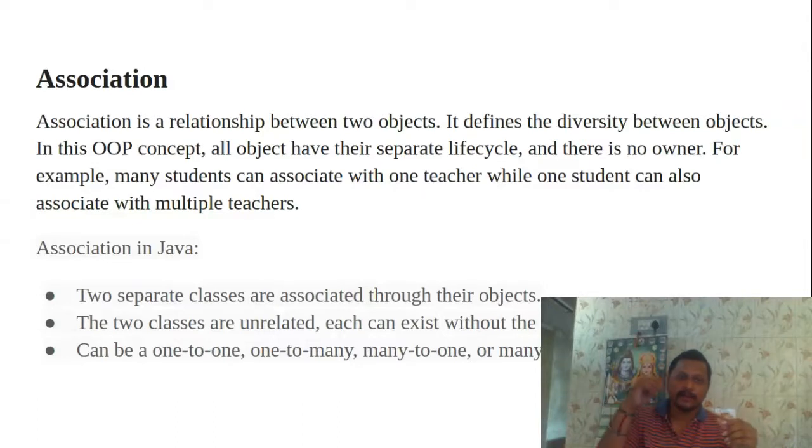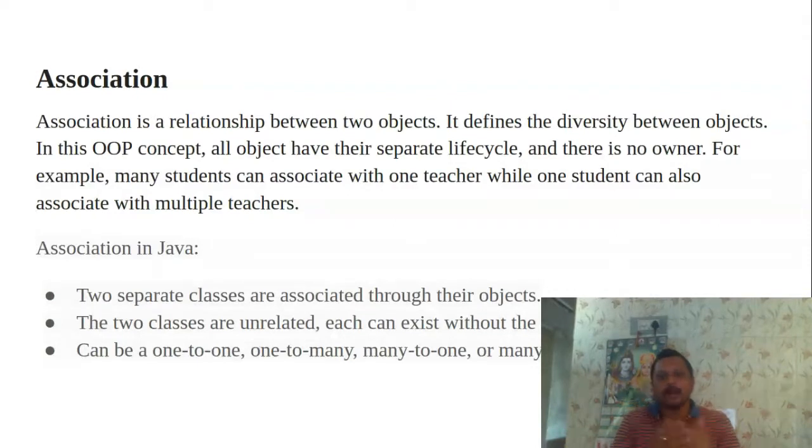If I have a person, a student, and a teacher as separate classes, and I want to acquire the person class property and also the student class property, I will create objects of the person class and the student class in the teacher class, and I acquire them. Thus two separate classes are associated through their objects, which is called association.